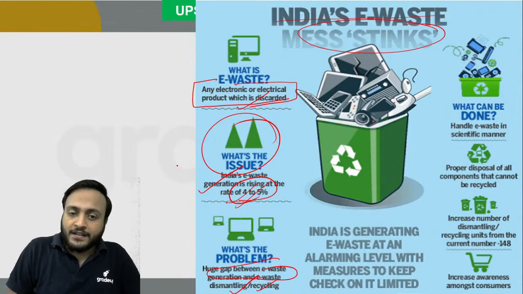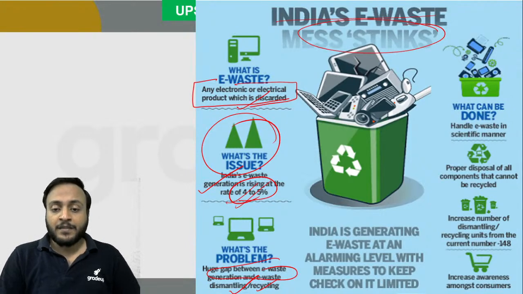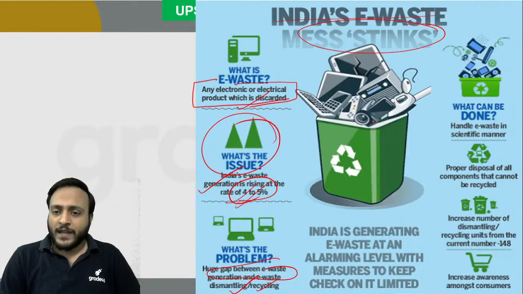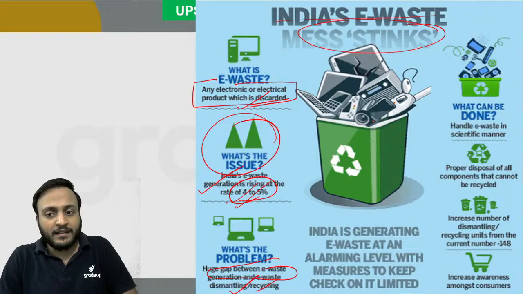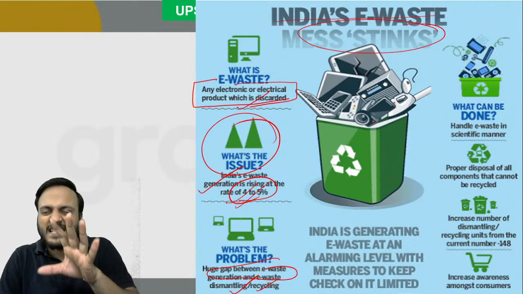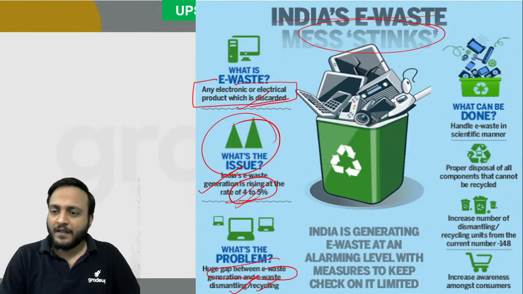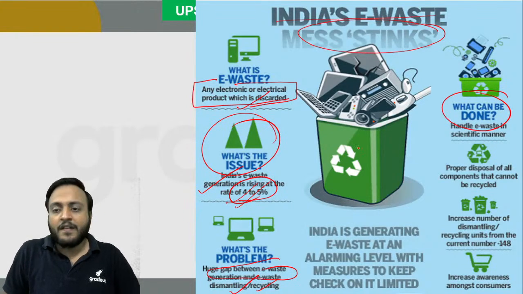The recycling or dismantling of electronic waste is equivalent to the mopping, brooming and dusting in the house. But that is not happening, so the extra waste is getting stinking. So what can be done about it? Handle e-waste in a scientific manner, like proper disposal of all the components that cannot be recycled.